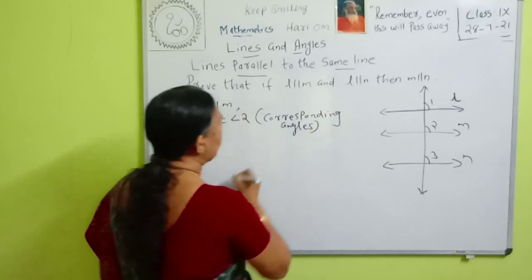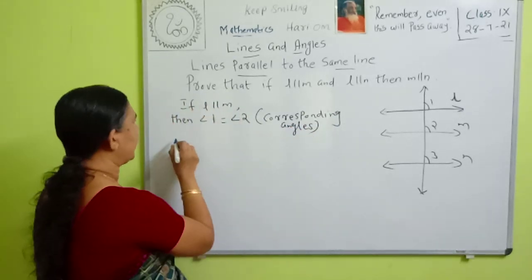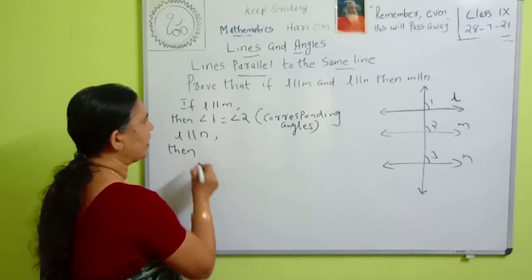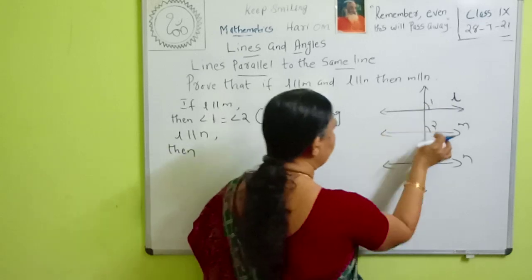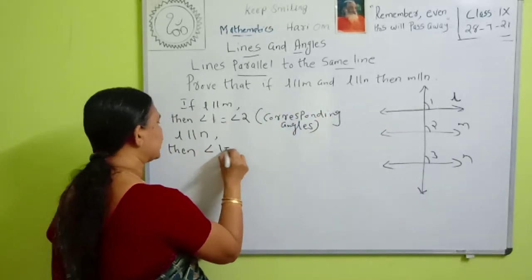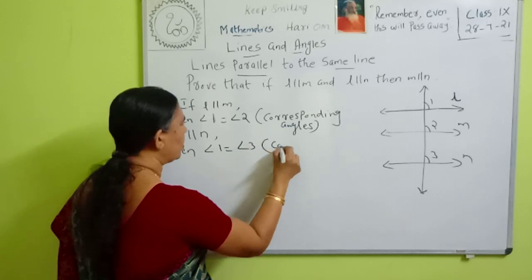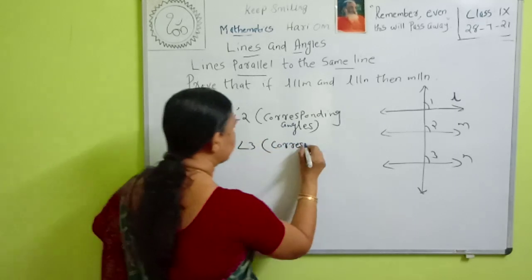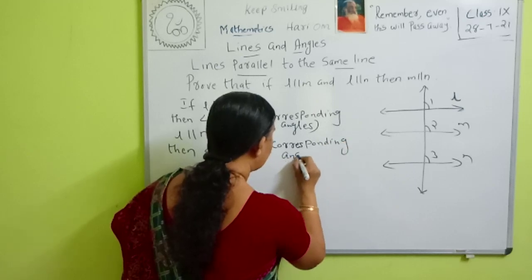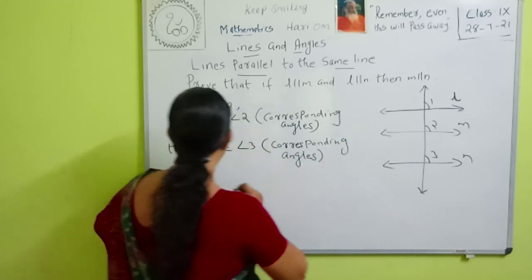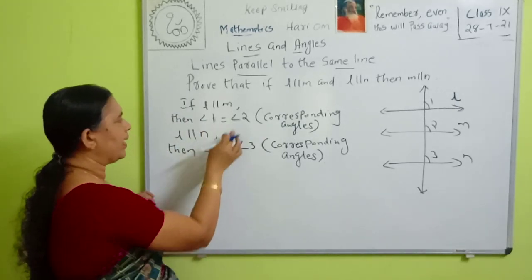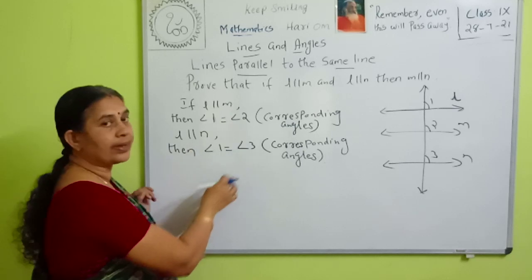Similarly, L is parallel to N. If L is parallel to N, then what are the corresponding angles for L and N? Angle 1 is equal to angle 3. They are also corresponding angles. Then angle 1 is equal to angle 2 and angle 1 is equal to angle 3. Then angle 2 and angle 3 both are equal.